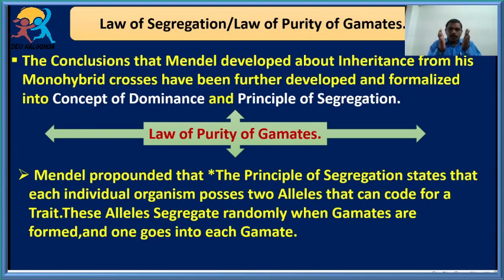It means that during the formation of gametes, the alleles from each parent are separated and form into gametes, and this process of formation of gametes separately from the two alleles is commonly called the law of segregation.